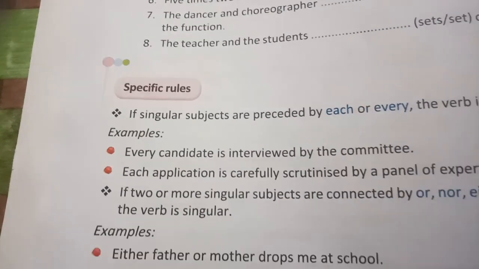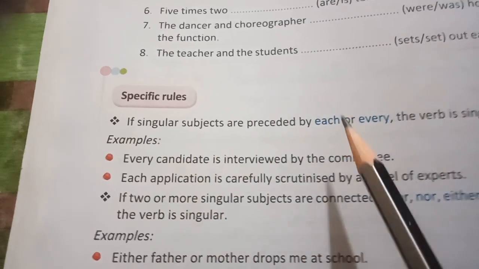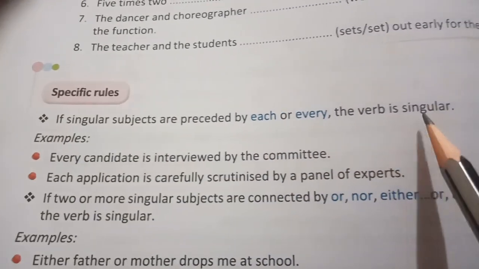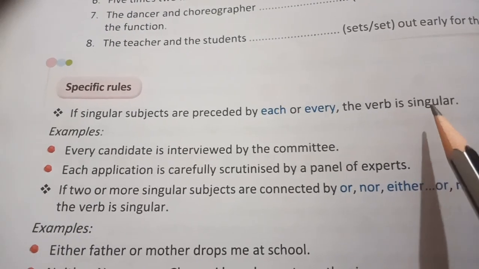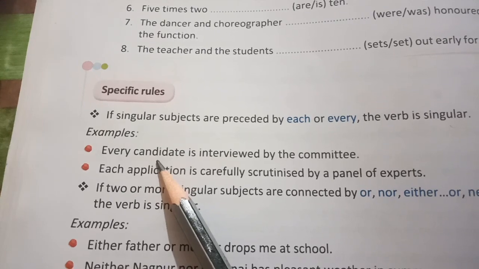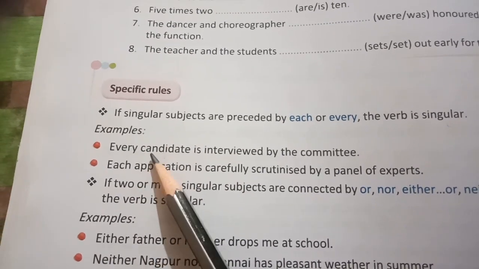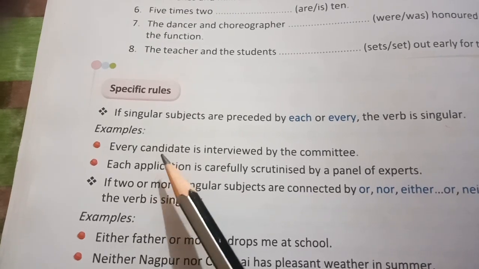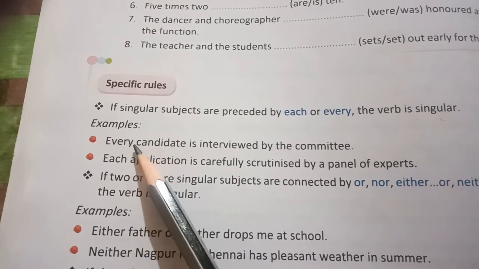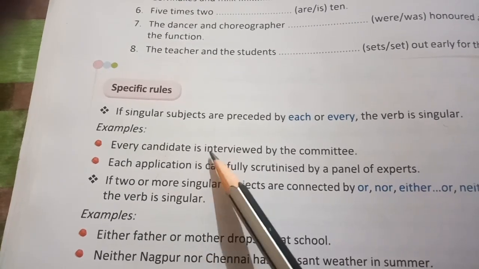Now come to some specific rules. If singular subjects are preceded by each or every, the verb is singular. Okay? Means before the verb, if it is written each or every, you can see candidate, application, these are subjects. Before that it's written every and each. So if this is the condition, we will use the singular verb.